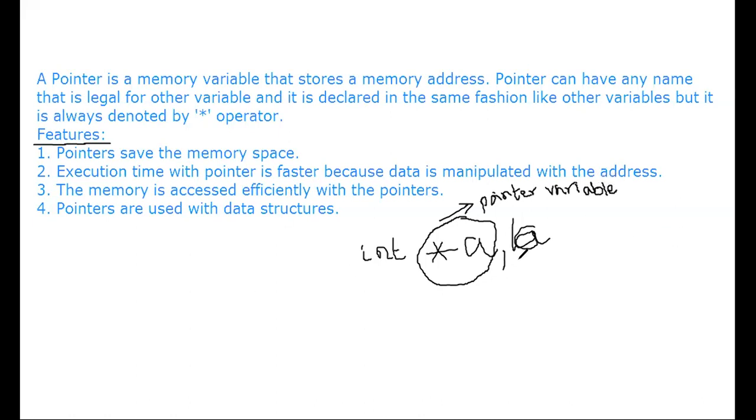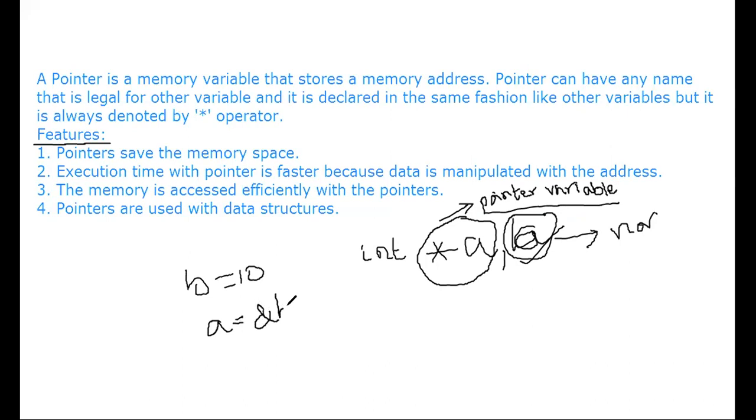This is a pointer variable, and this is a normal variable. Here b is a normal variable. It stores an integer value, but this pointer variable stores a memory address. How can you store the memory address? For example, you can give b is equal to 10. Here a is a pointer variable and it can store the address of another variable.